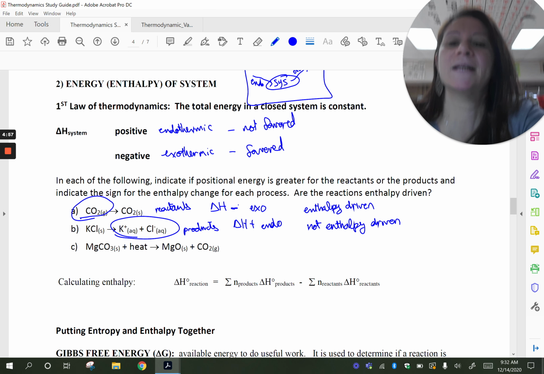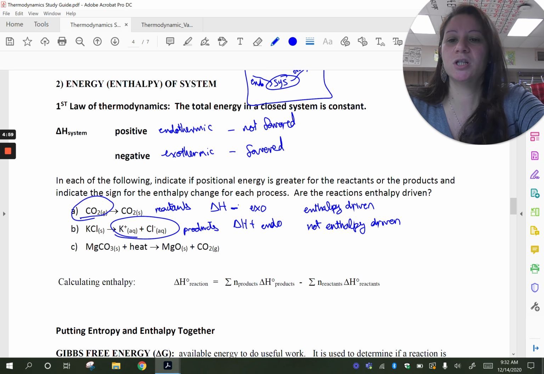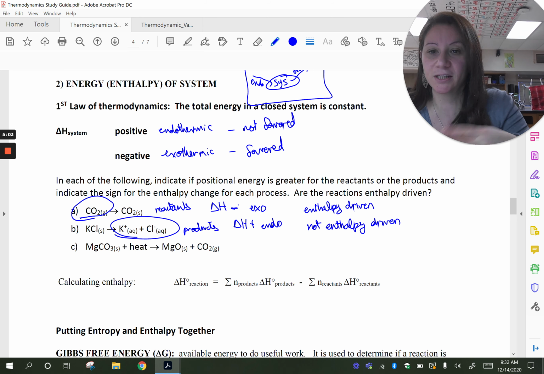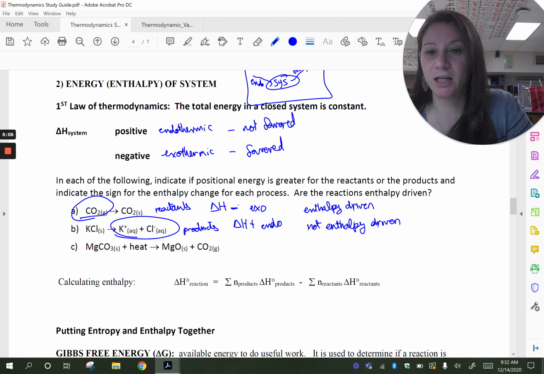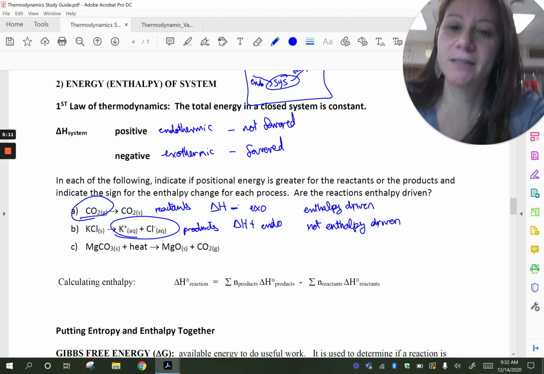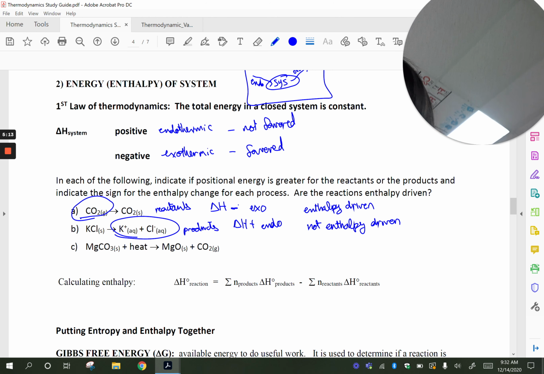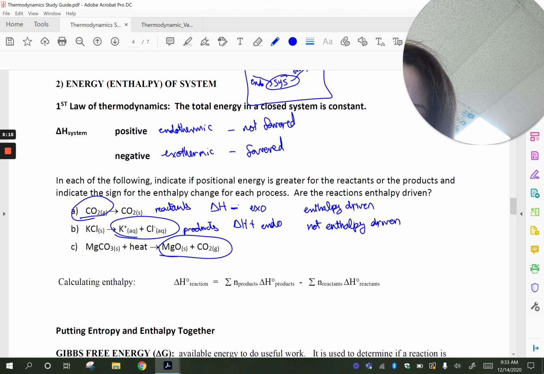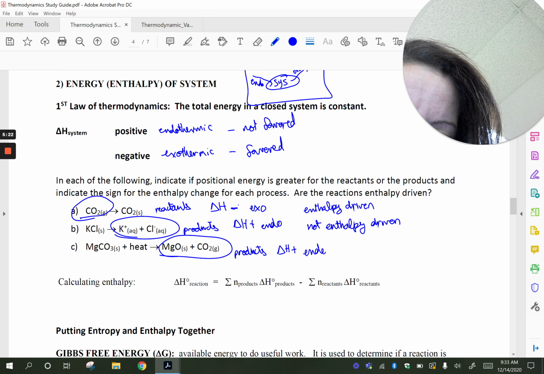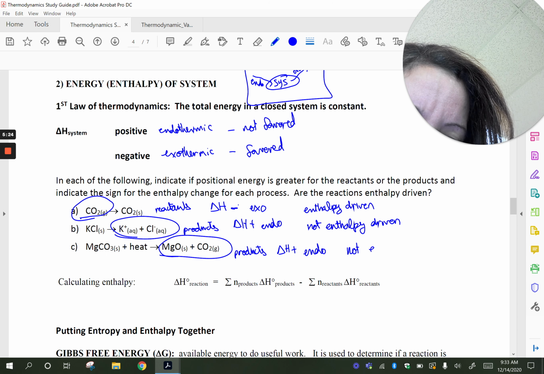Okay, let's look at the last one here. So MgCO3 plus heat yields MgO plus CO2. Well, we can see from this that the heat is on the reactant side, which means that the system is absorbing that heat, which means that it's an endothermic process. So my products have more potential energy here. Delta H is positive. It's an endothermic process, and so this is not enthalpy driven.